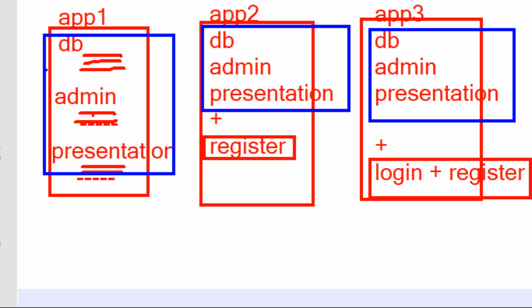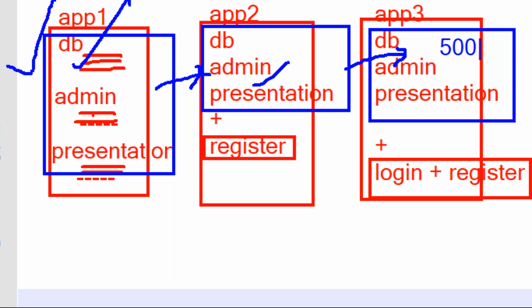Are you getting this one? So they created it the first time, sir. Very happily they created the DB related, admin related, presentation related code. But at the time of developing each application, again all these DB related, admin related, presentation related parts, again they are developing. So they are getting some irritation. Same code again we are creating. Here you are writing, here you are writing, here you are writing. So this common code comes to around 500 lines.